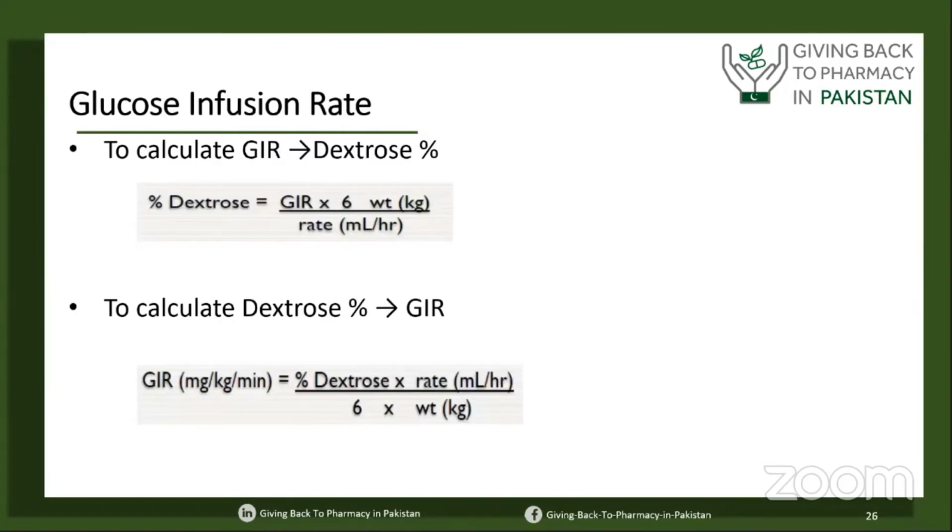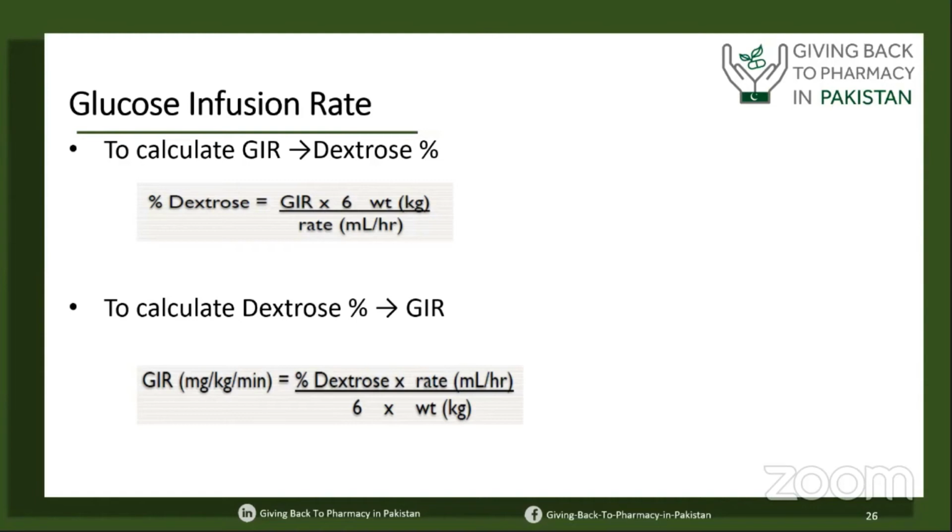The most important thing in dextrose is the glucose infusion rate. As we talked about in our earlier slides, we can give a glucose infusion rate of up to 14 mg per kg per minute, but the starting point is the key to success. We can start from 4 to 6 mg per kg per minute, and we can reach up to 12 to 14 mg per kg per minute as per the tolerance.